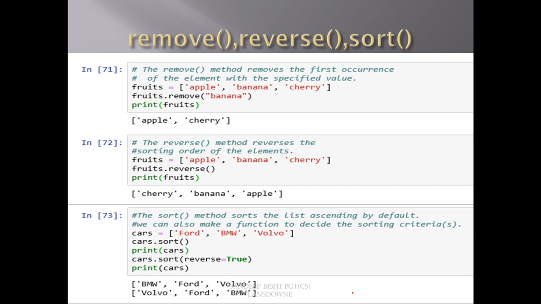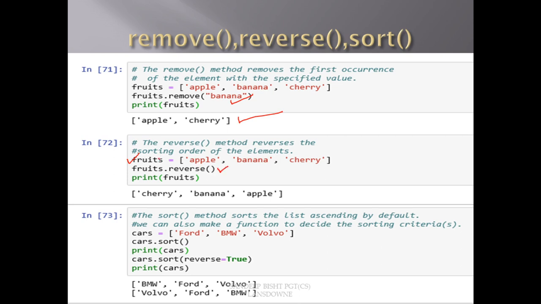Now the remove, reverse and sort methods. Remove, as the name suggests, will remove the element from the list. The difference between remove and pop is that here we actually pass the element, so this element is being removed. Reverse, as the name suggests, will reverse the elements in the list. So we have this list fruits, and once we call reverse, it will reverse the elements of the fruits list.